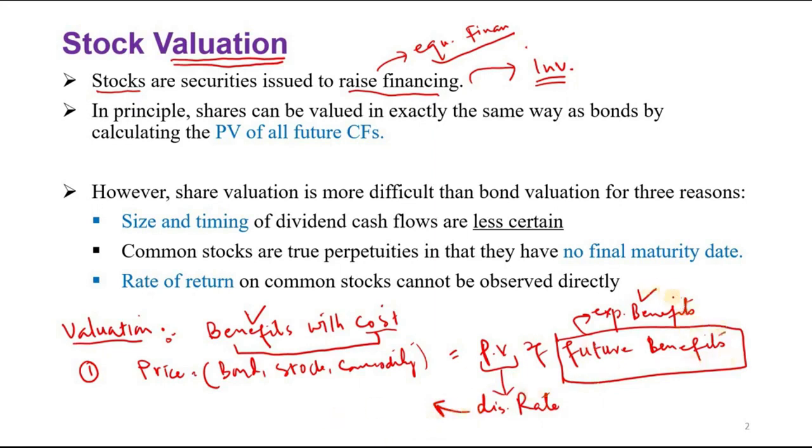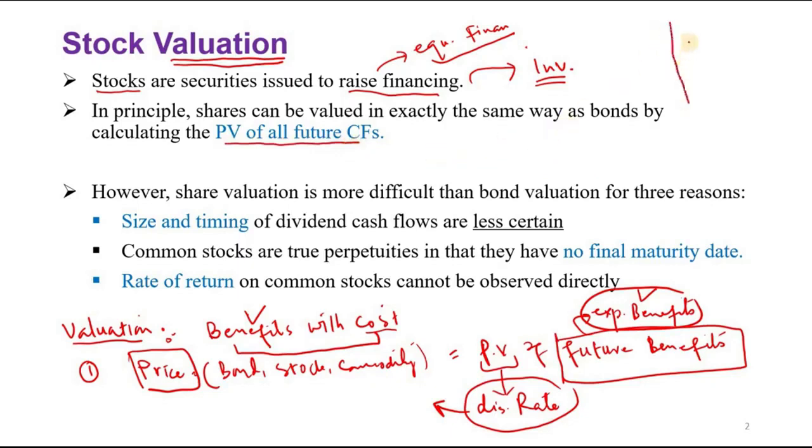So we need some expected cash flows as well as some discount rate to calculate any price. This is our rule. So what is the valuation principle? Shares can be valued in exactly the same way as bonds by calculating the present value of all future cash flows.